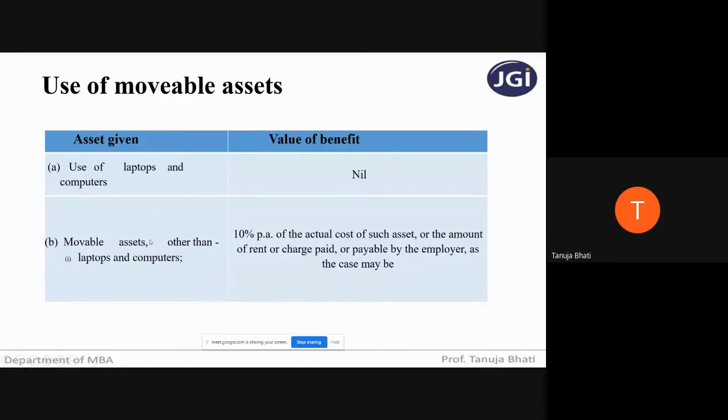So again, if it is a movable asset owned by the employer and the employee is using it, it is going to be 10% per annum of the cost of such asset. But suppose the employer is taking it on hire or rental basis, then whatever actual rental charges are paid by the employer will be the value of benefit that you take in the outer column while calculating perquisite in respect of movable assets. Is this slide clear? It is very simple. Can we move ahead?